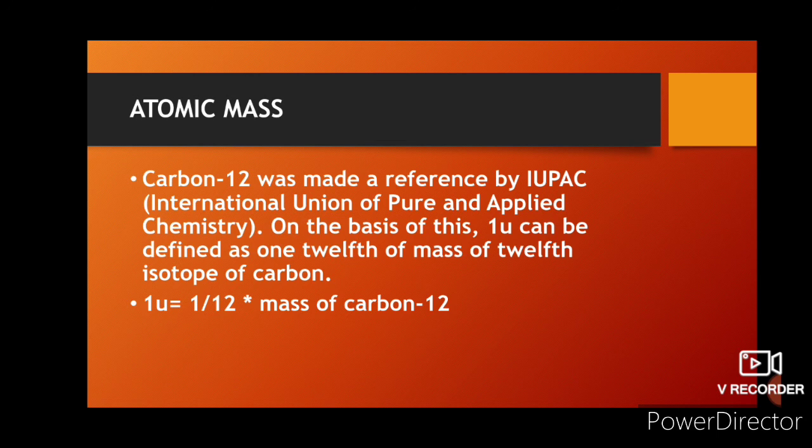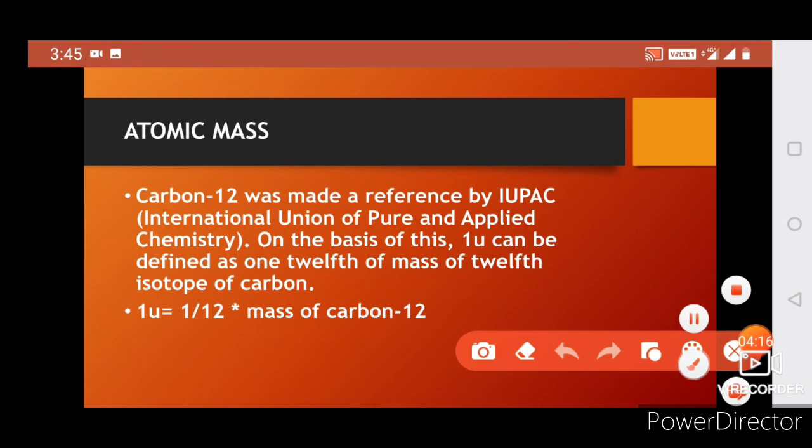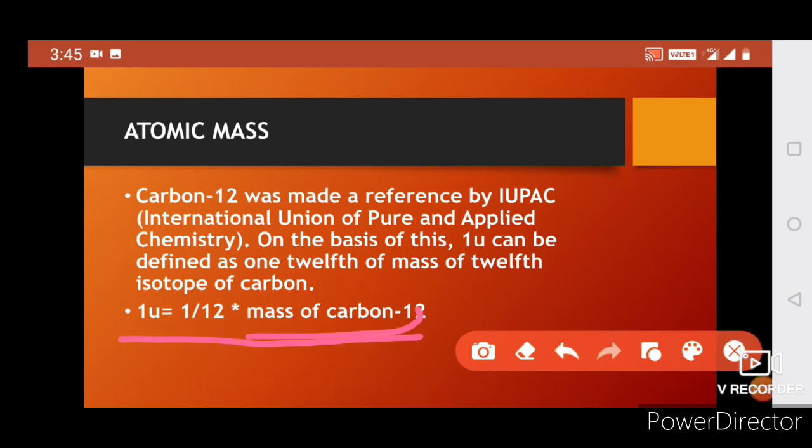On the basis of this, U is unified mass. U, unified mass, can be defined as 1/12 of the mass of the carbon-12 isotope. 1U is equal to 1/12 into the mass of carbon 12.